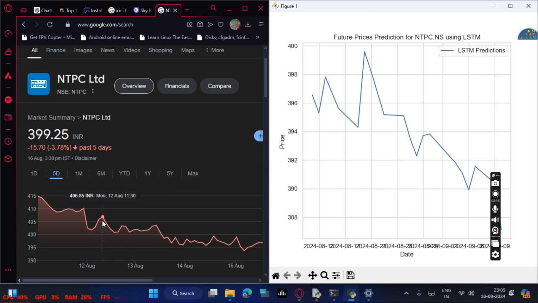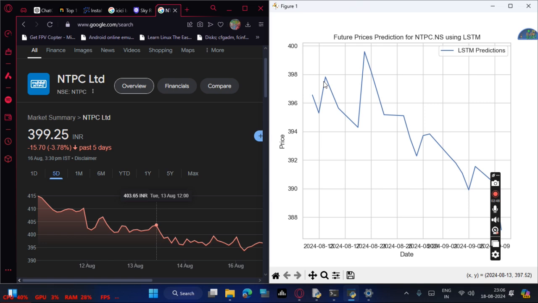Then I got a rise here, 406.85, and on Tuesday 13th August, 397. Let's check for 13. Yeah, for 13 again a rise, and 403. The stock's price is 403.